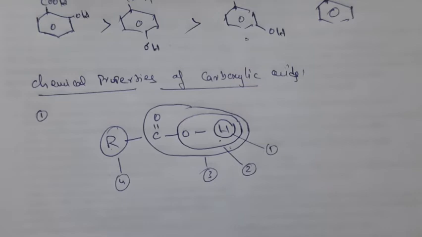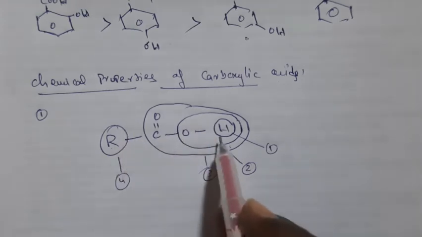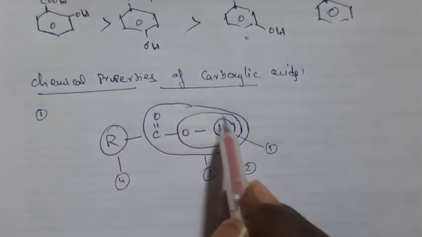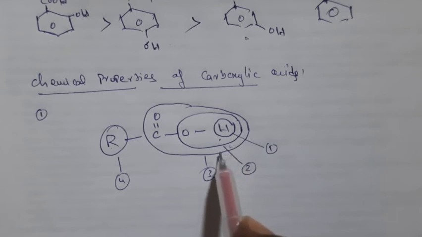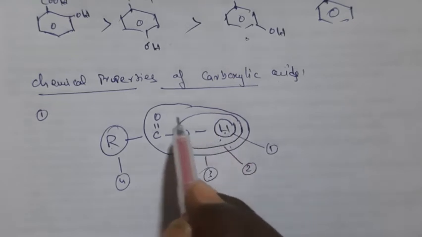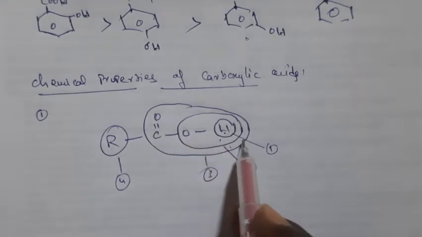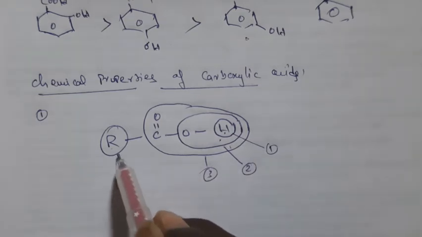In chemical properties of carboxylic acids, because of hydrogen, the carboxylic acid is reactive. Because of OH, again the carboxylic acid is reactive. So some reactions may occur on hydrogen, some on the OH group, some on the carboxylic group, and some on the alkyl group.